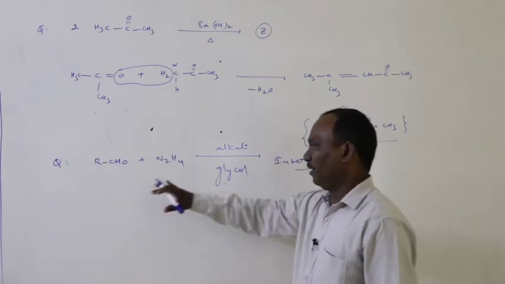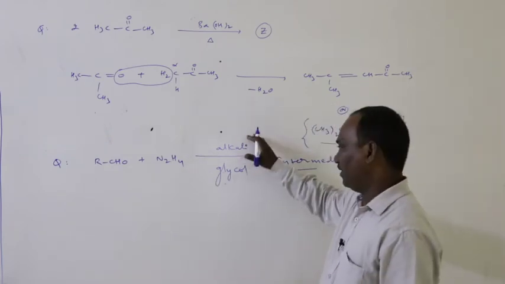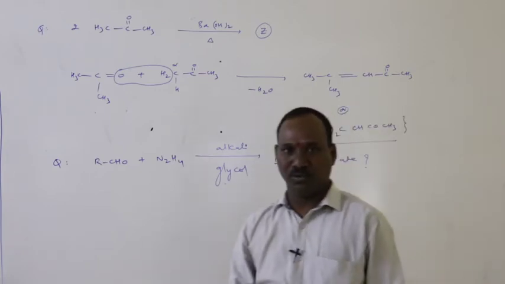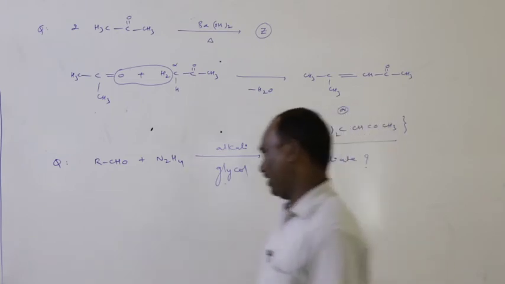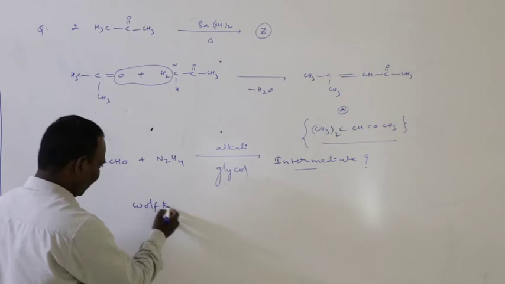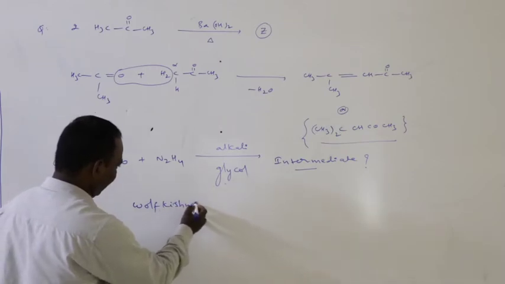Carbonyl compounds on treatment with hydrazine in the presence of alkali and glycol, that reaction belongs to Wolff-Kishner reduction. Okay, this reaction is Wolff-Kishner reduction.